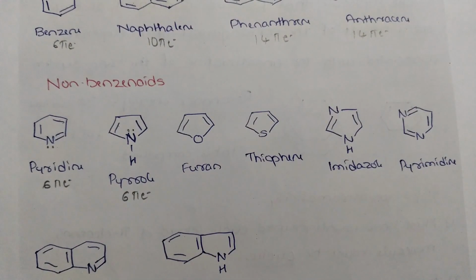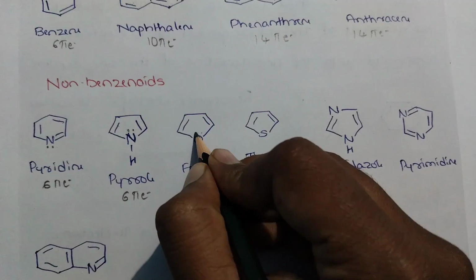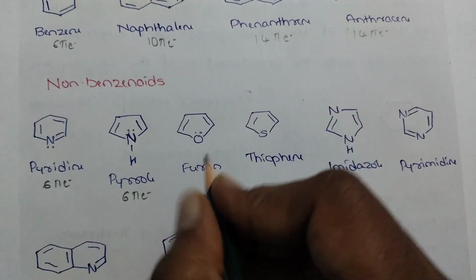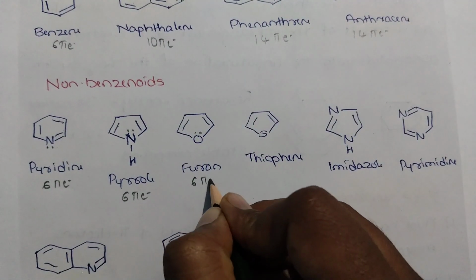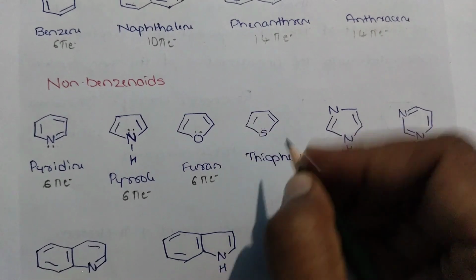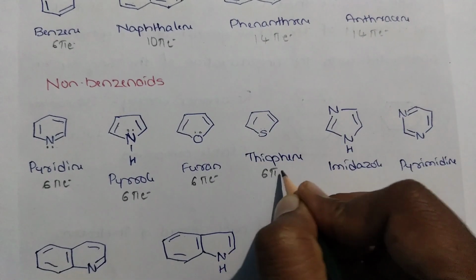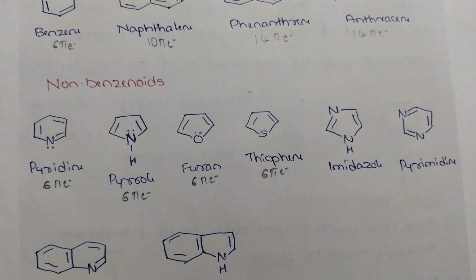This is also aromatic. Oxygen again the same, here also 3 pairs of pi electrons. This is also a 6 pi electron system. Sulfur also the same, 6 pi. Thiophene also the same, 6 pi electron system.